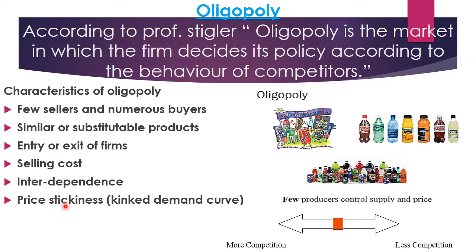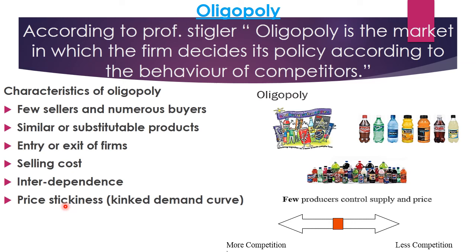If the competing firms do not wish this situation, they also decrease the price to stay in the competition, and at the end the price reaches a nominal level and it becomes impossible to reduce the price further.